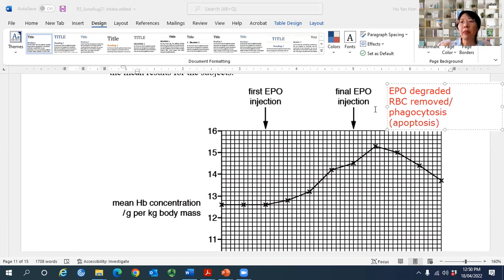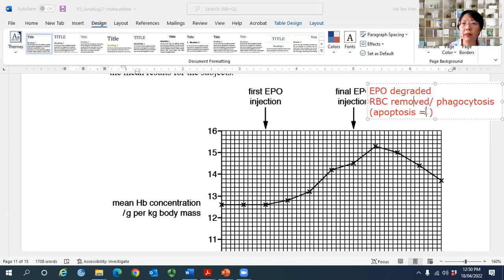Apoptosis is wrong. Apoptosis is actually, let me ask one of you. Who I didn't call yet. Najiha, what is apoptosis? I've got students who write apoptosis. They say red blood cells die because of apoptosis. Najiha, what is apoptosis? You learn this in cancer. Very good. Programmed cell death.